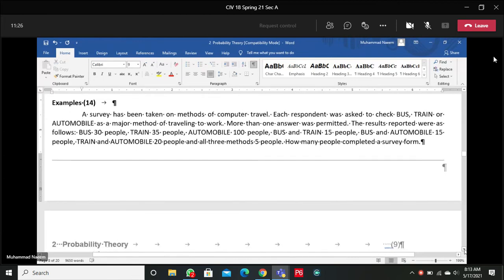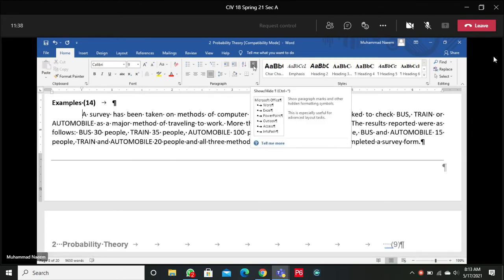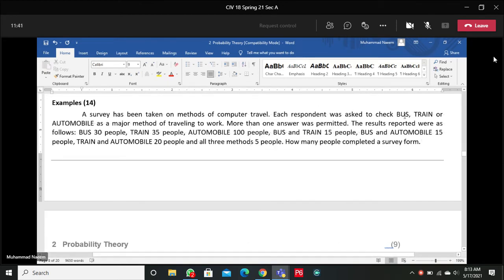We have 3 categories. A survey has been taken on the method of commuter travel. Each respondent was asked to check bus, train or automobile as a major method of traveling to work. More than one answer was permitted.